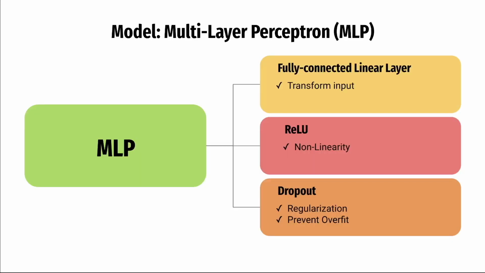Let me introduce our model, which is based on multi-layer perceptron, or MLP in short. MLP consists of fully connected linear layers that transform the input, and we use the ReLU activation function that adds nonlinearity, and we apply dropout on the perceptrons for regularization and to prevent overfitting.